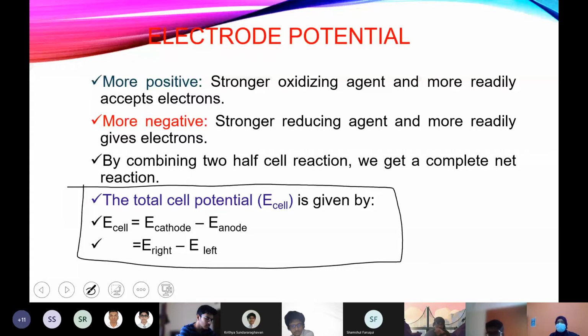I'm coming to that point, but because it will be discussed after the measurement of electrode potential, you will understand it better. It's coming anyway in the coming slide. Only what I have shown here, you write. We'll come back and discuss it later, because first you should know how the measurement is done so that you can compare the value as positive and negative.